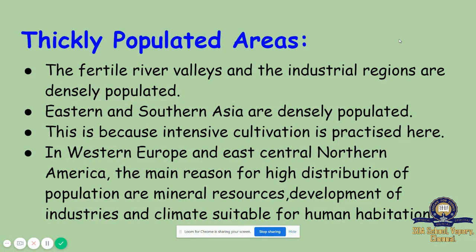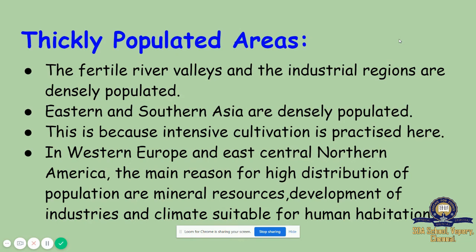In Western Europe and East Central North America, the main reasons for high distribution of population are mineral resources, development of industries, and climate suitable for human habitation.